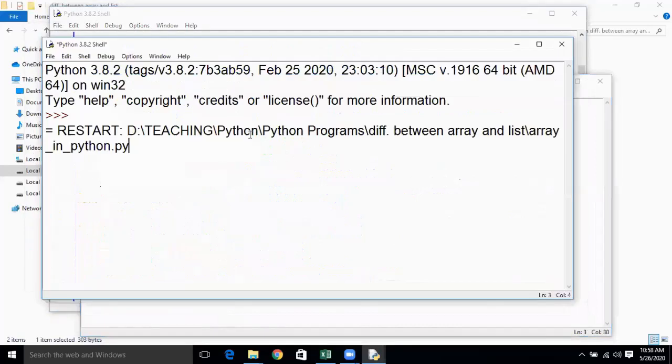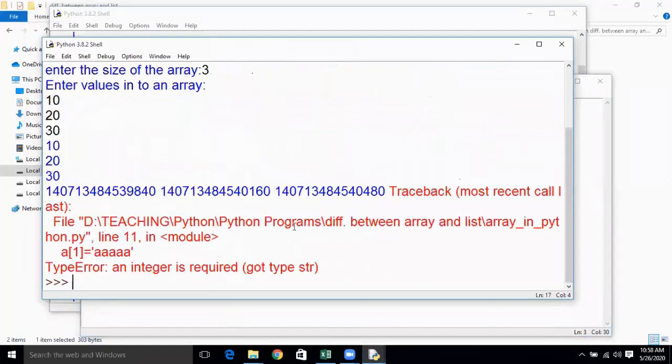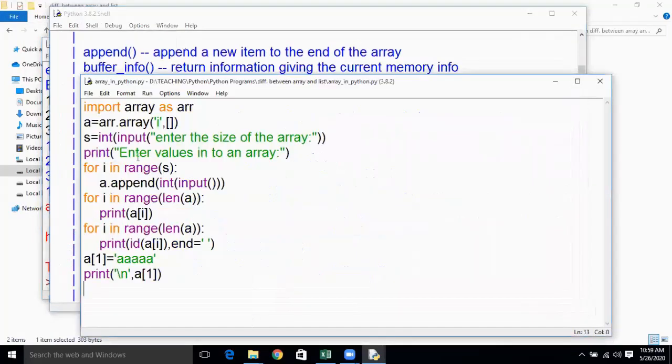It is asking us to enter the size. Suppose my size of array is 3, and it is asking us for some values. My values are 10, 20 and 30. See, again you got an error. An int is required, but you are trying to give a string, which is not acceptable for the type array. What we are implementing here is an array, so this array is not going to accept a change of data type or a large value beyond the type you have created.